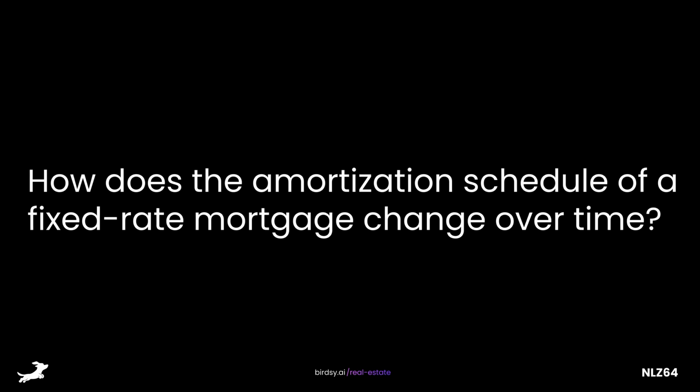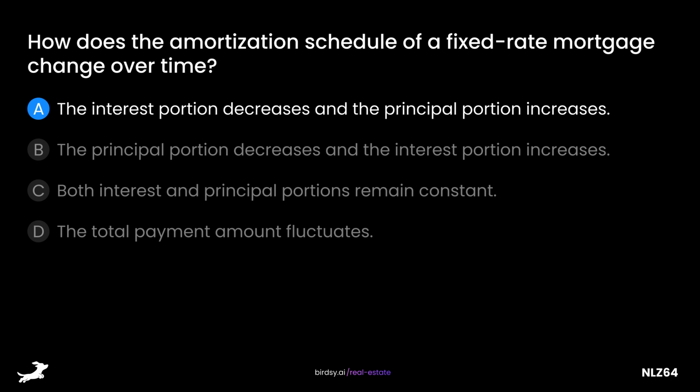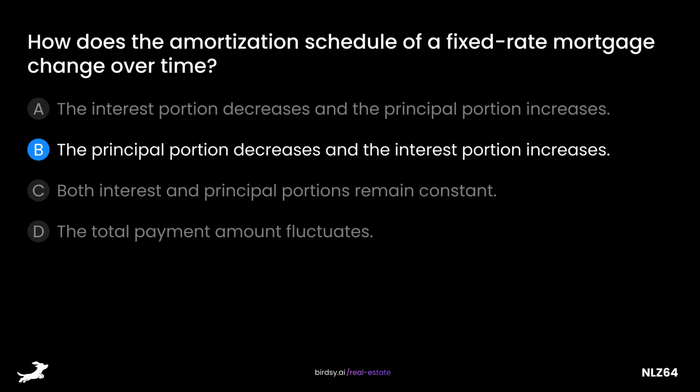How does the amortization schedule of a fixed-rate mortgage change over time? Is it A, the interest portion decreases and the principal portion increases? B, the principal portion decreases and the interest portion increases? C, both interest and principal portions remain constant? Or D, the total payment amount fluctuates?